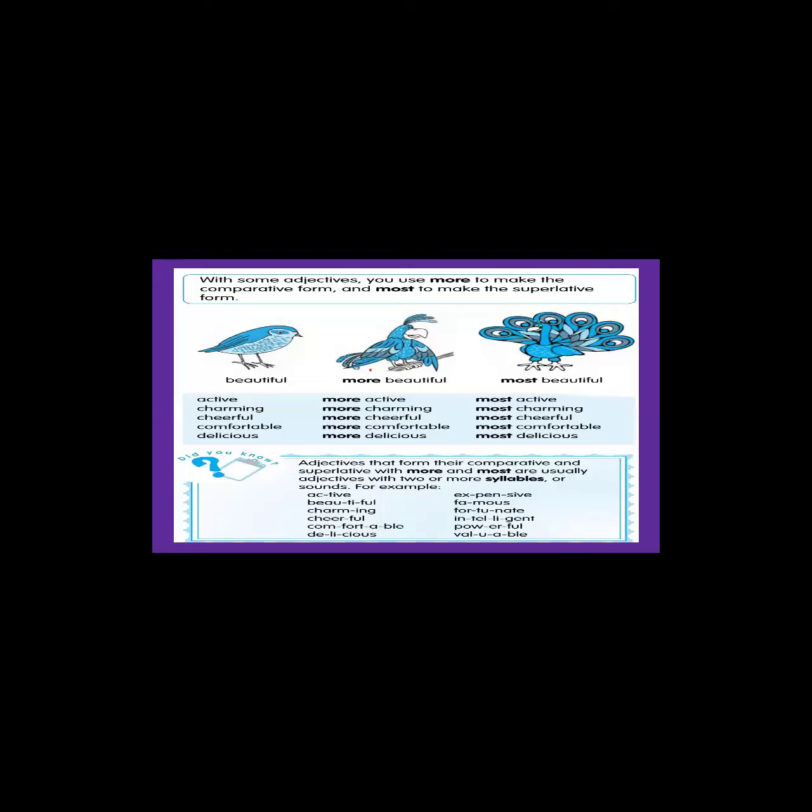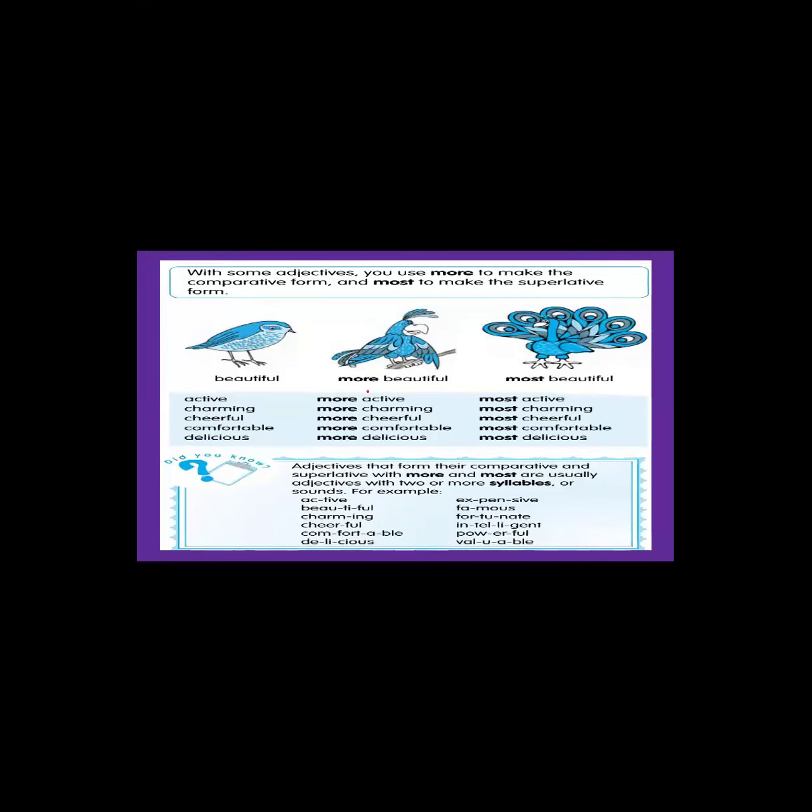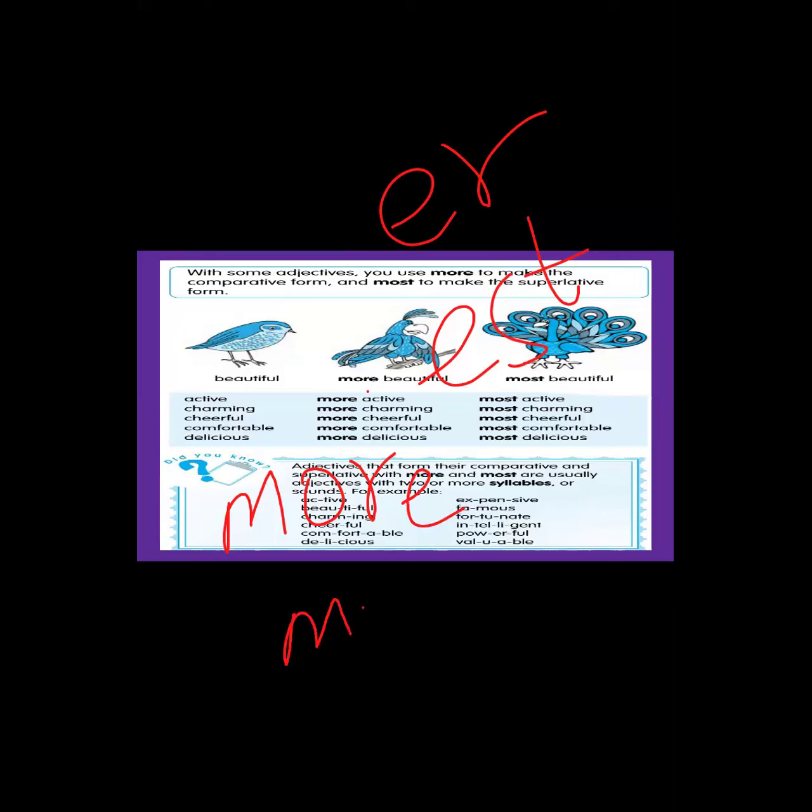When you have big words like this, what do we do over here? For some words, we don't add er or est at the end. Instead, for the comparative, we add more, and for the superlative, we add most before the word. Like here, the example given is beautiful.